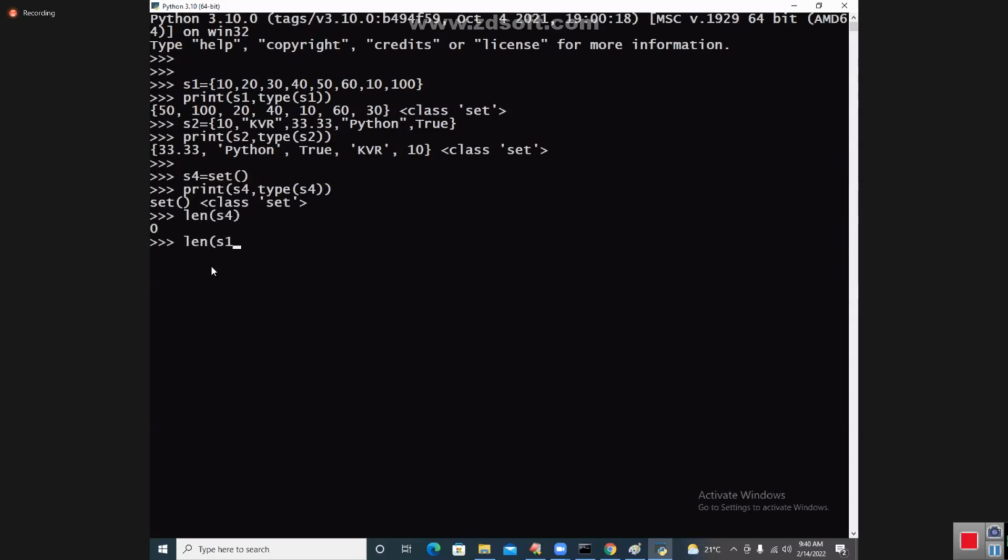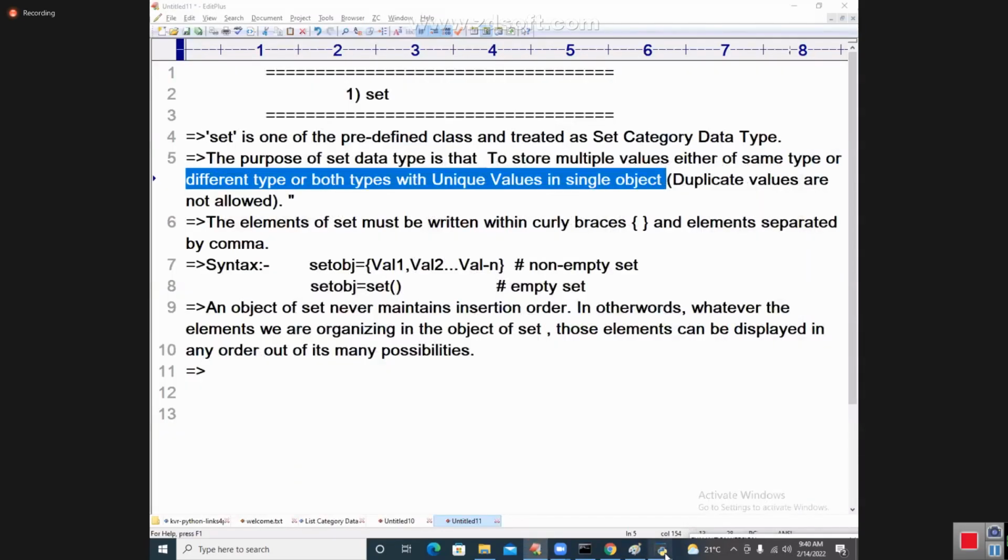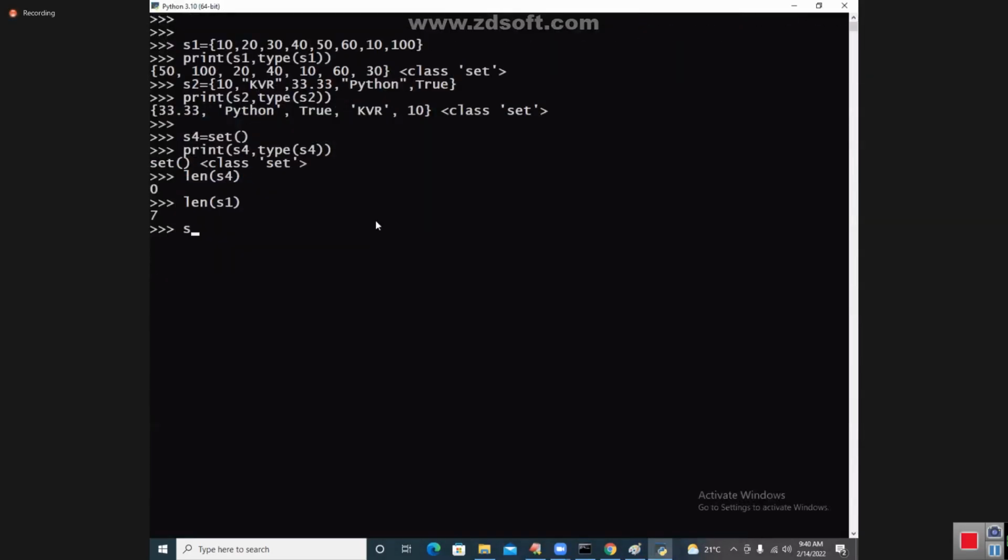LEN of S1, you have certain elements, 7 elements are there here. Empty, non-empty, you got it. One more thing: somebody will write S5 is equal to curly braces like this, which is not a set; it is a dict data type.